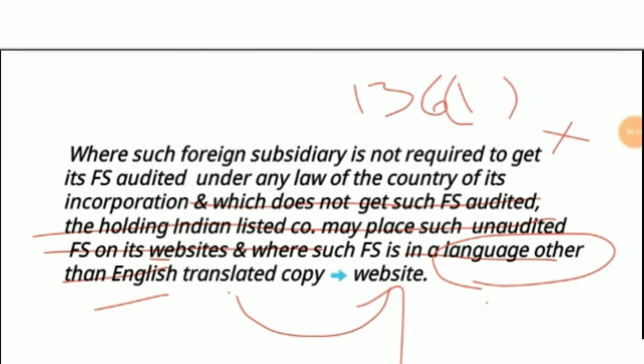There are also a few amendments in 136 subsection 2. 136 subsection 1 is stating that normally, that is before amendment, every company shall send the financial statement, CFS, audit report, and other documents to every member, auditors, official assignee, legal representative, and trustees of debenture holders within a period of, that is not less than 21 days before the general meeting.